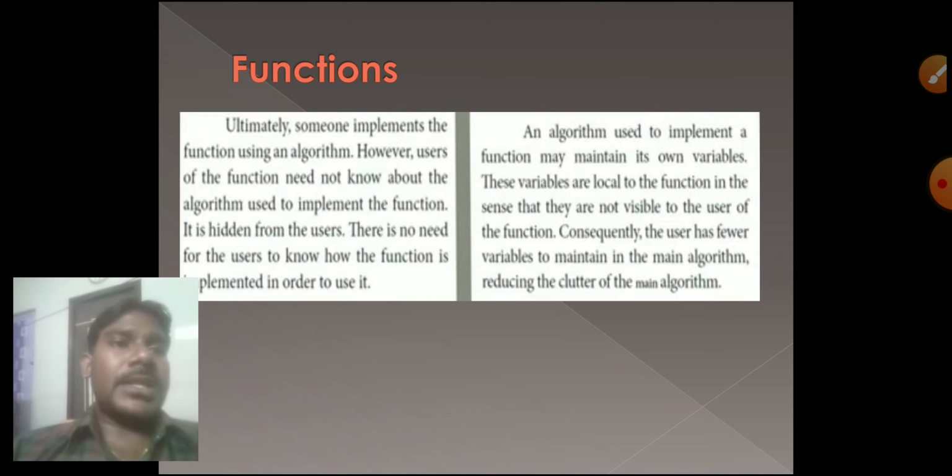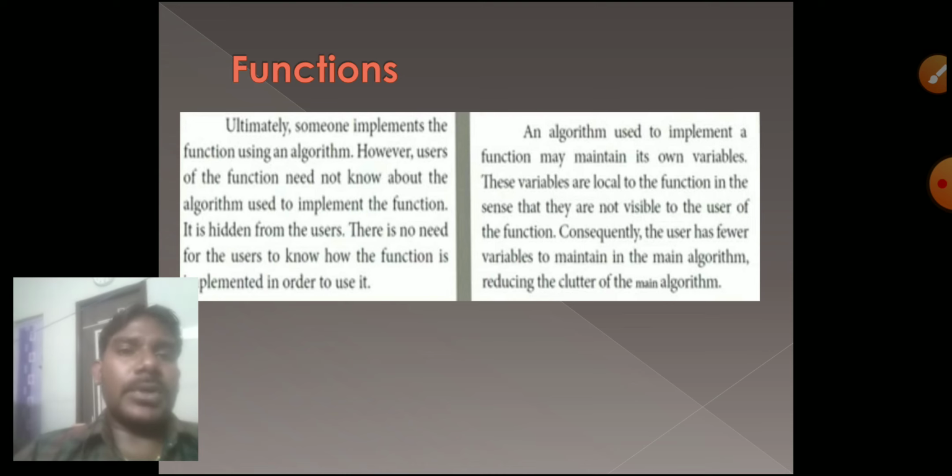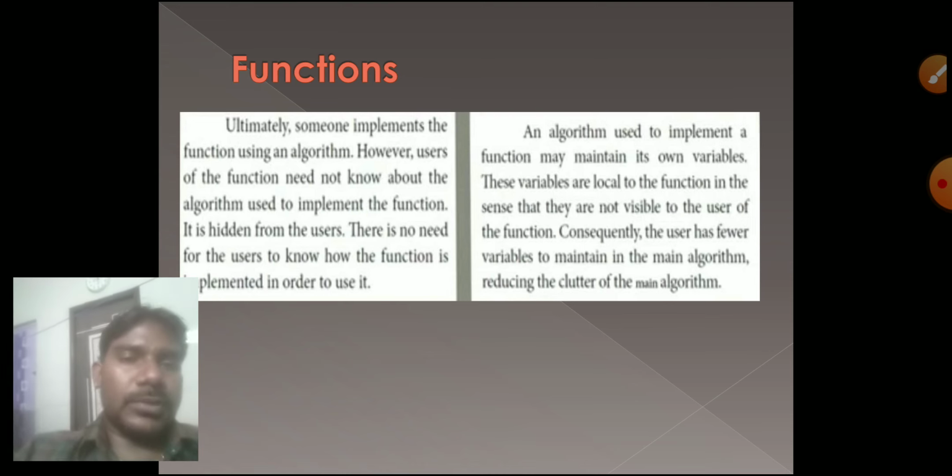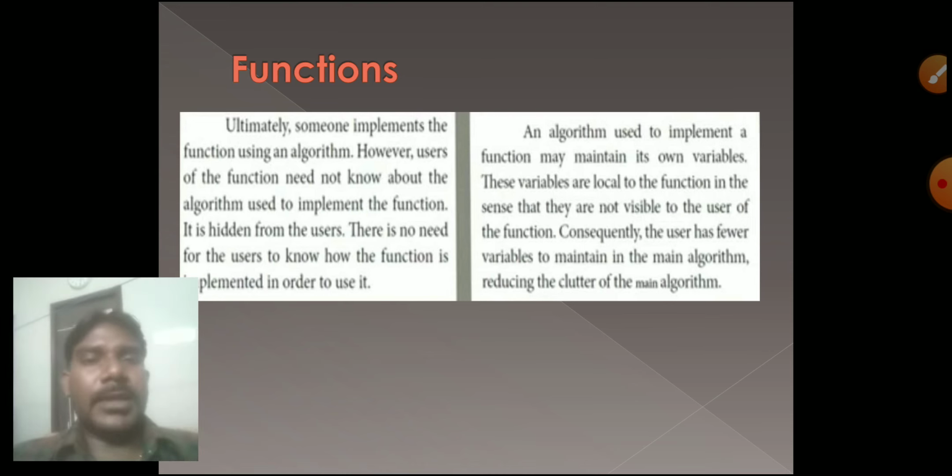Like that, on the right hand side, algorithm means what? For example, I take a calculator function. I make the algorithm, and inside that algorithm I use different variables. Who implemented it? I only implemented that calculator function.